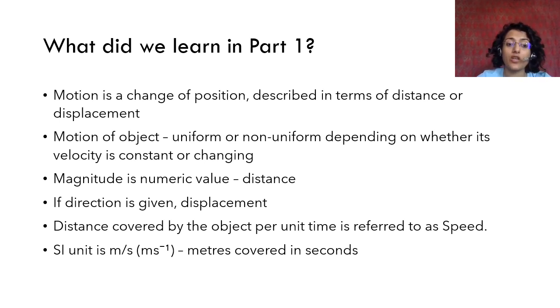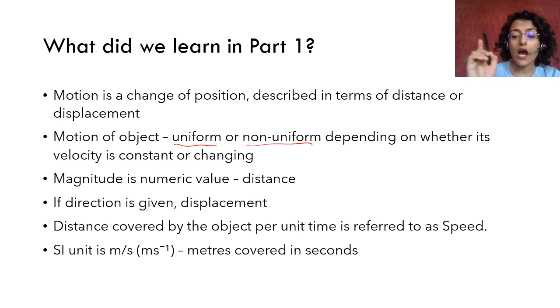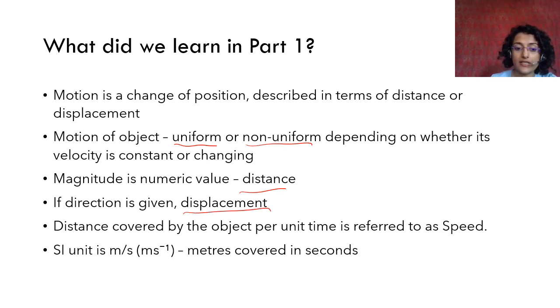Motion of an object can be uniform when it is covering equal distance in equal intervals of time, and non-uniform when it covers unequal distance in equal intervals of time. So when only the magnitude of the distance covered is given, it is the distance, right? It is the total distance. But if the direction is included, it becomes displacement. Displacement is the shortest distance.